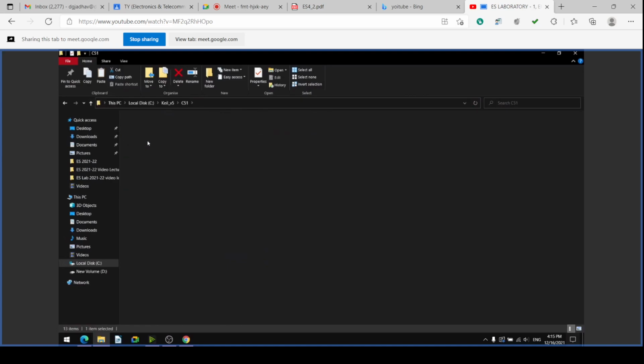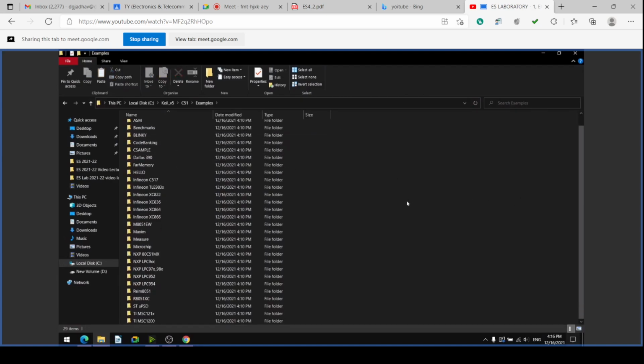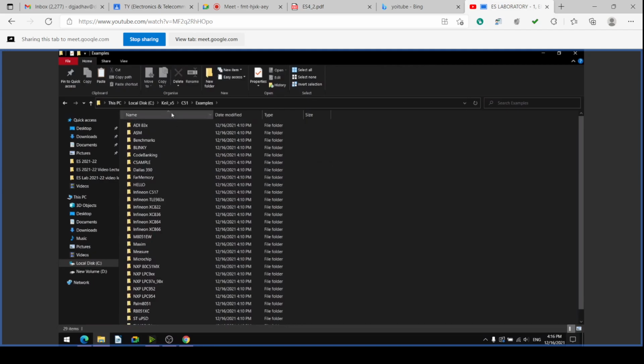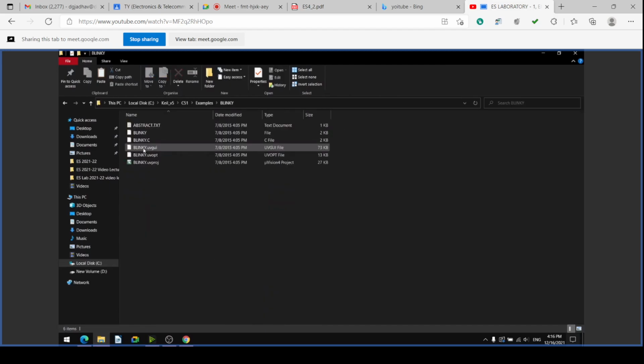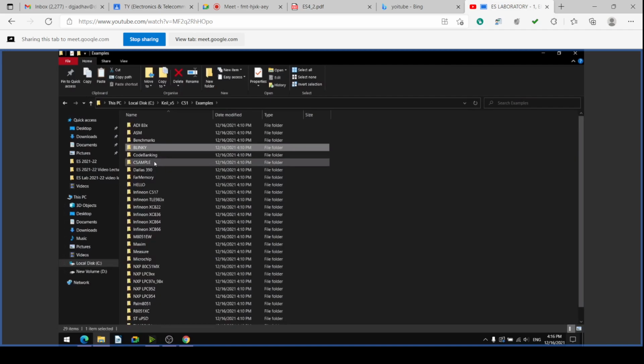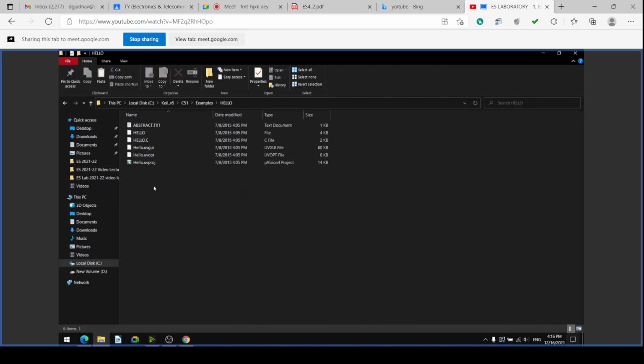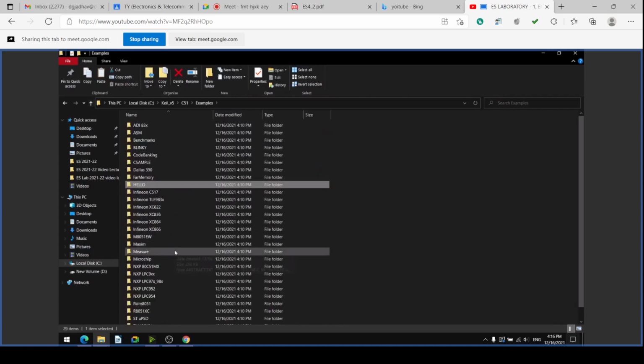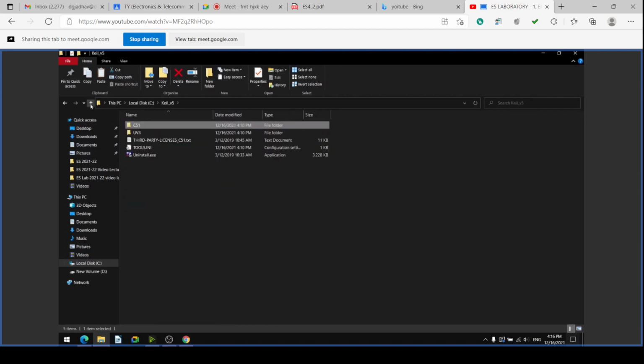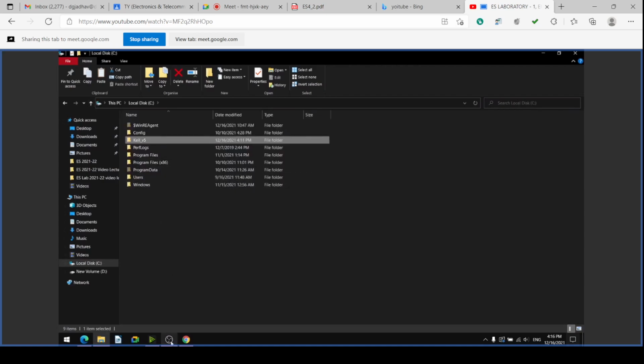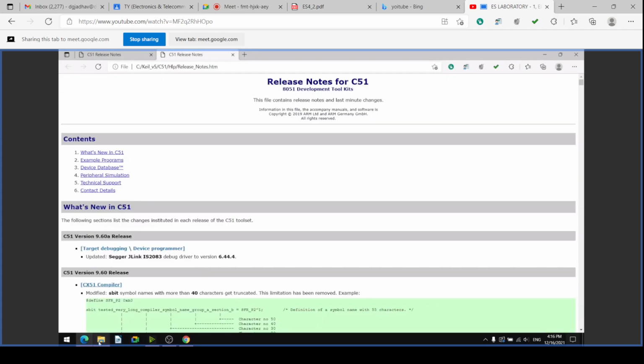In the examples folder also, many examples are there. You can check here in the C drive, KEIL_V5, in that the C51 folder, in that the examples folder. Many examples are there: ASM, benchmarks, Blinky, then code banking, then the Hello example. Hello.c you can find. So many examples are there. You can open these examples for study purposes afterwards.